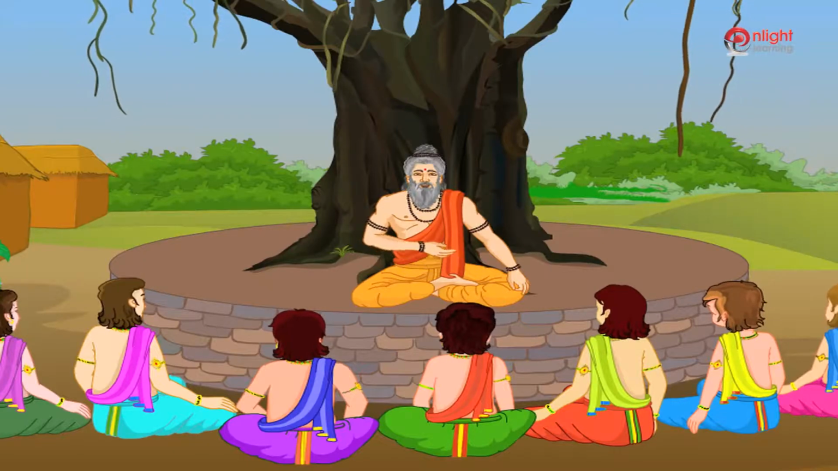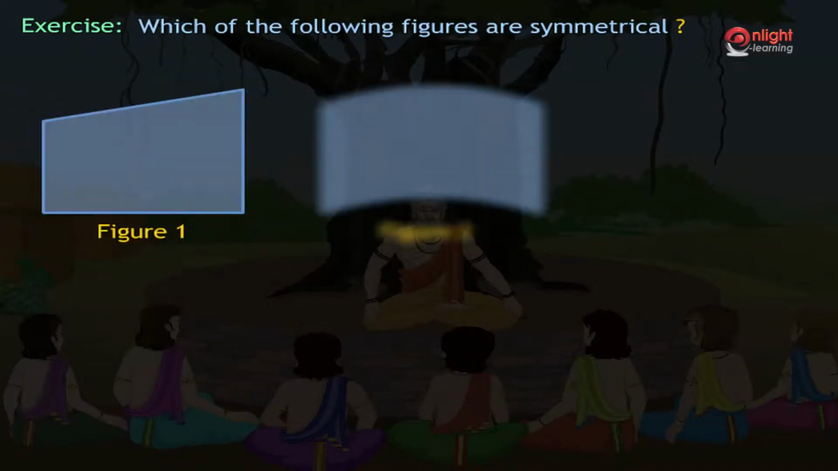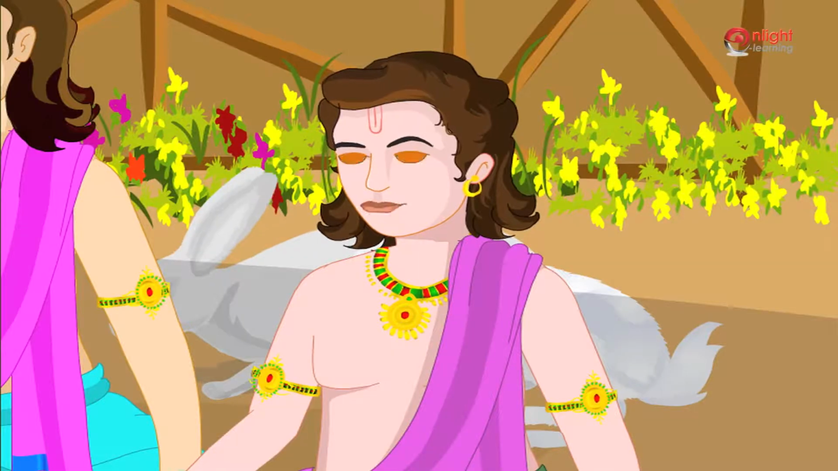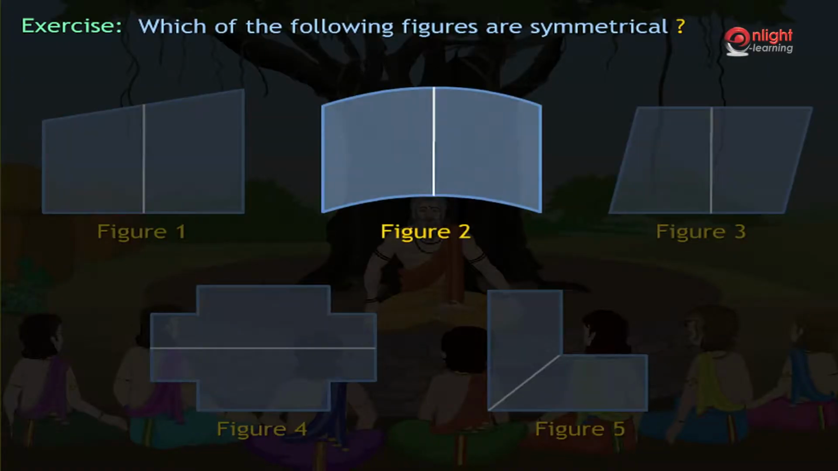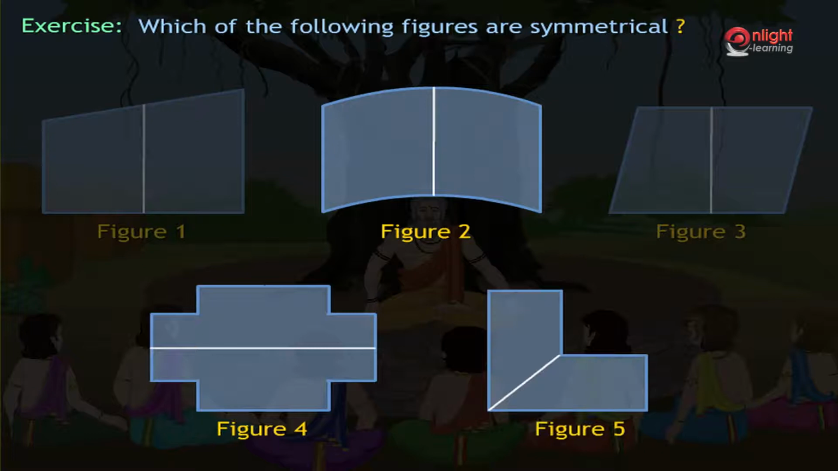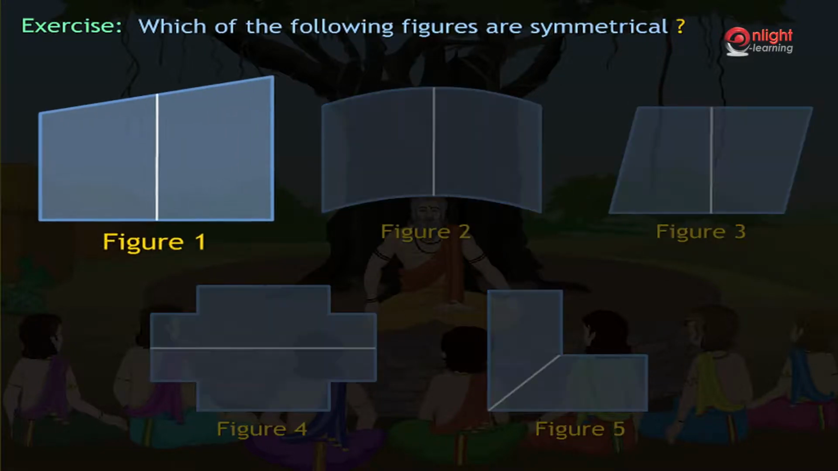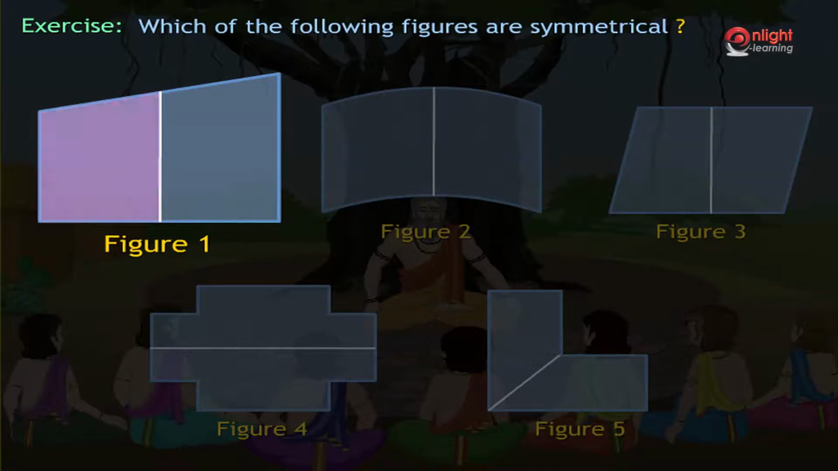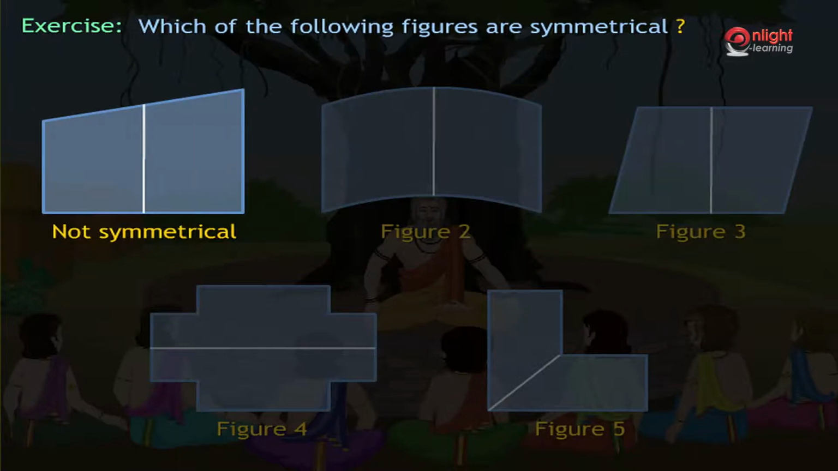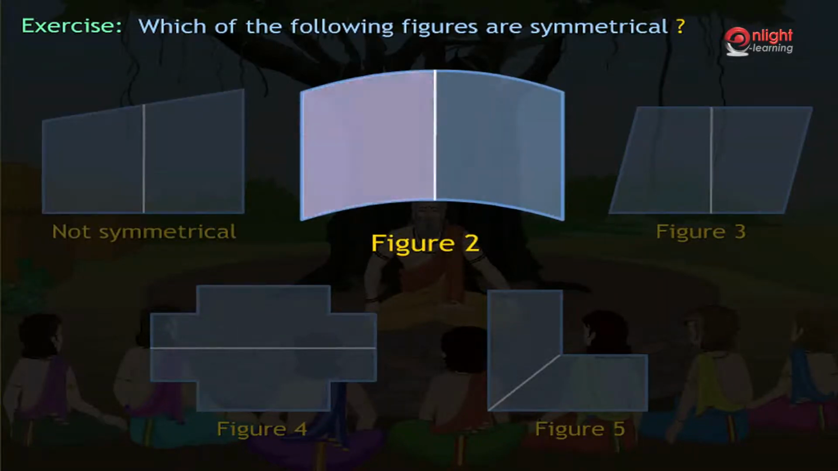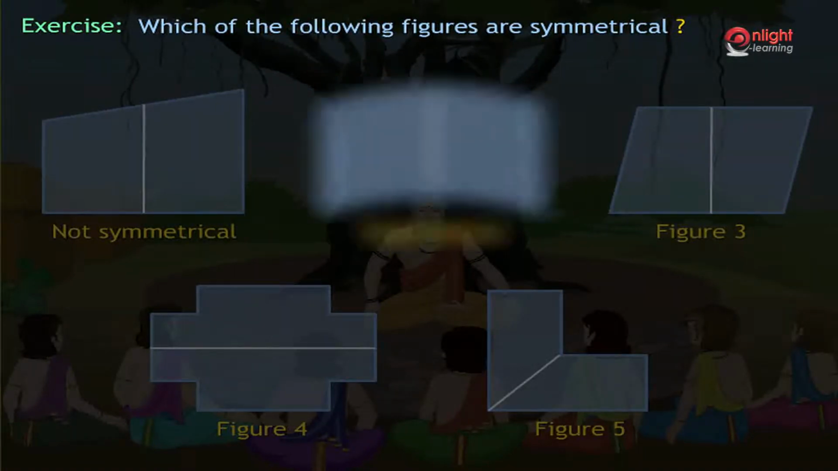Yudhishthir, from among the following figures, can you tell me which of the following figures are symmetrical? Among the given figures, figure 2, figure 4 and figure 5 are symmetrical. A figure is said to be symmetrical when a line divides the figure into two similar looking parts. In figure 1, we observe that the part left to the line does not look similar to the part of the figure lying to the right of the line. Hence, figure 1 is not symmetrical. In figure 2, both the left and right part of the figures about the line look similar. Hence, figure 2 is symmetrical.